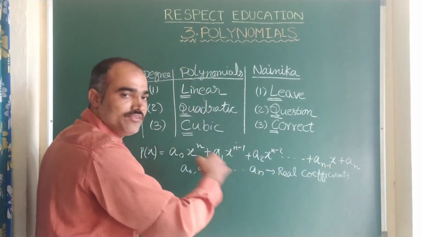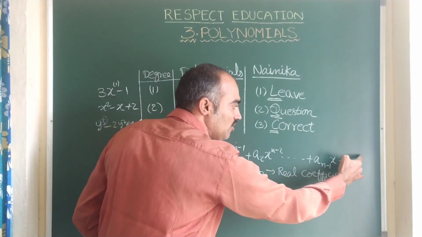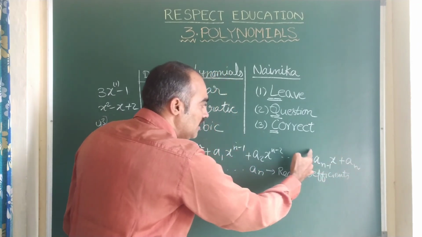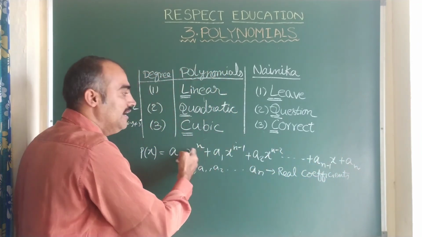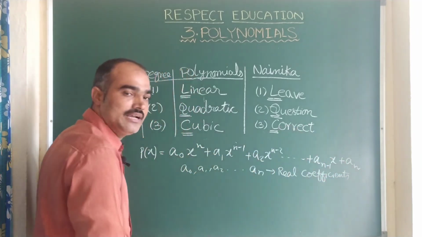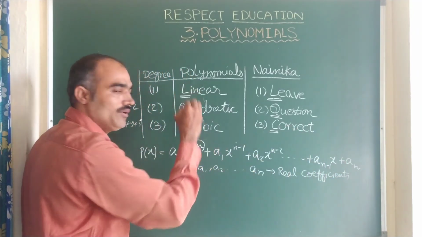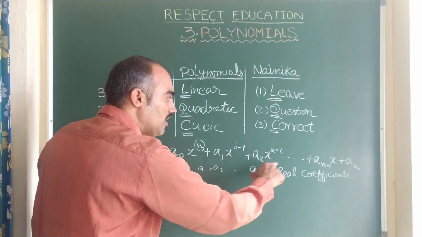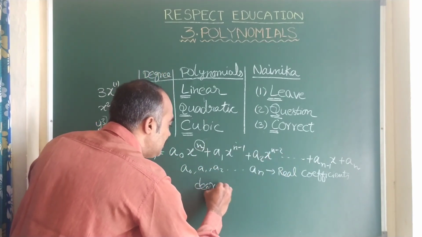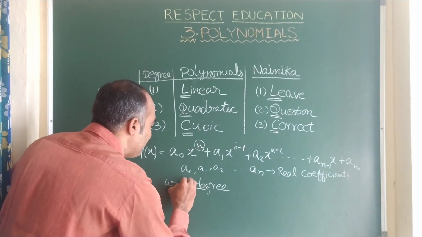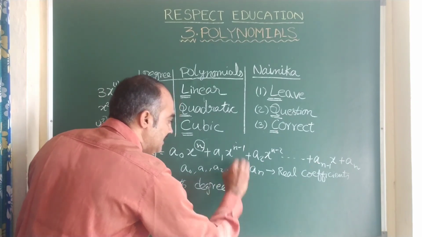You pick up all the powers. This is x power 0, means 0 is the power, then 1, like this so on you come n minus 2, n minus 1, n. In this which is the highest power? Clearly n is the highest power. So this is a polynomial whose degree we can say is n.